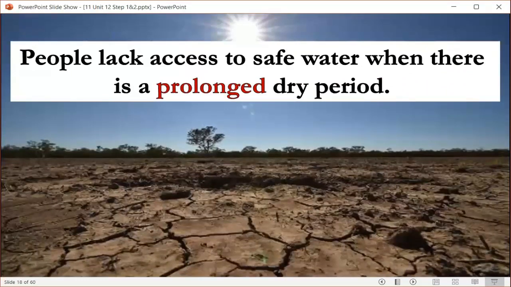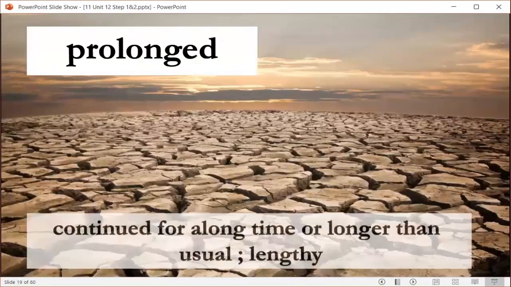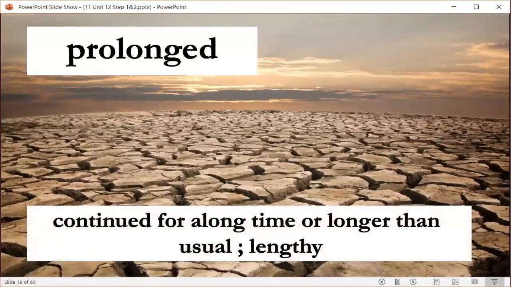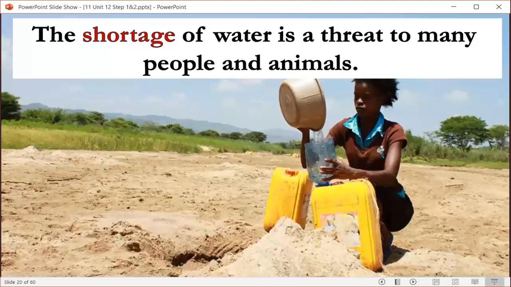Prolonged. People lack access to safe water when there is a prolonged dry period. Then the word prolonged means for a long time, continued for a long time or longer than usual. It means lengthy.